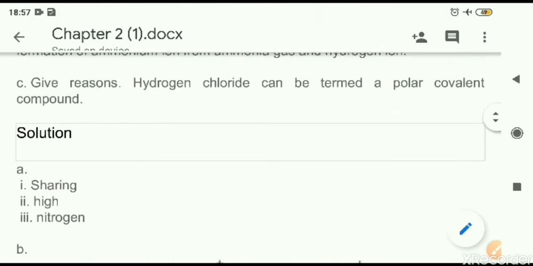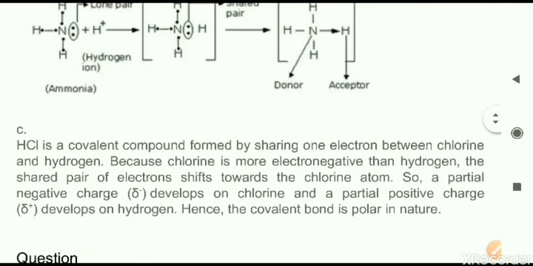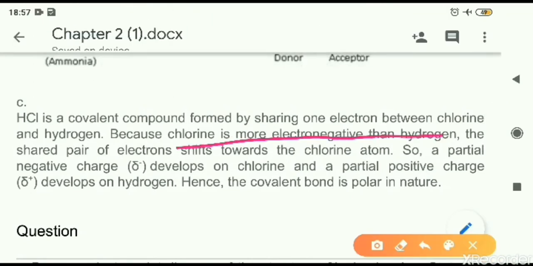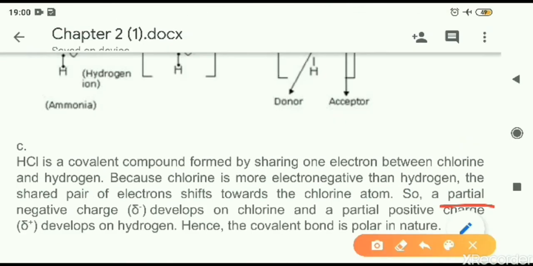The question is here: give reason, hydrogen chloride is a polar covalent compound. Why is it polar? The answer is because of the difference in electronegativity. Because chlorine is more electronegative, the shared pair of electrons will shift towards the chlorine atom. So as a result what will happen? Partial charges will develop.